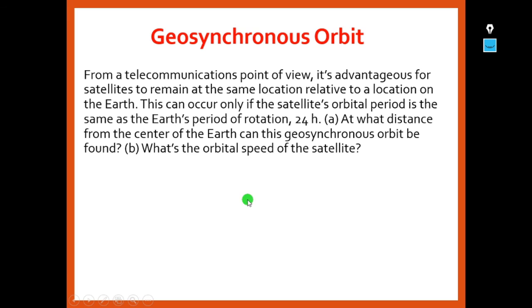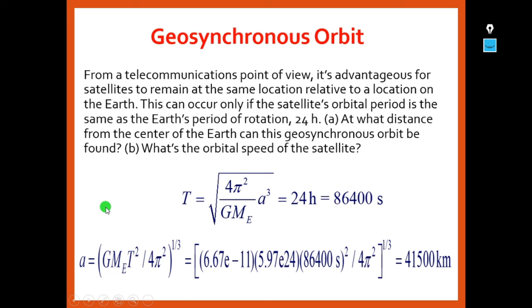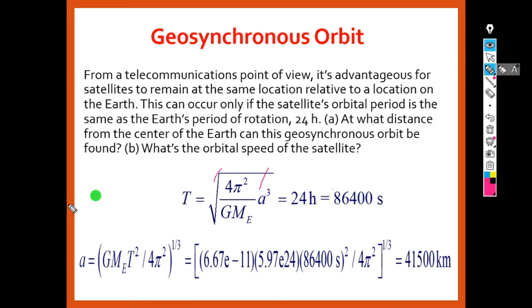So let us suppose the earth is revolving around, and this is the sun. The earth's period of rotation, let us say, is 24 hours. So whatever satellite we are making to revolve around the earth should also have the same time period, 24 hours.